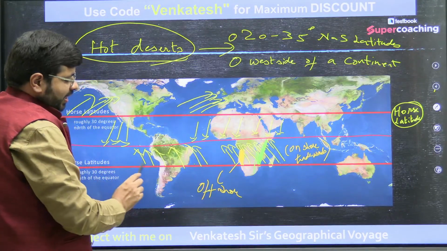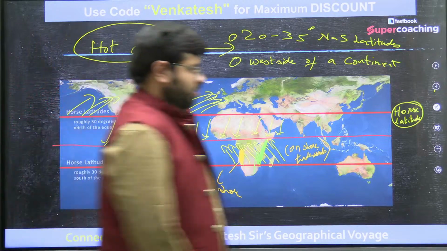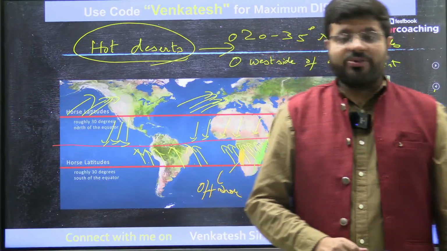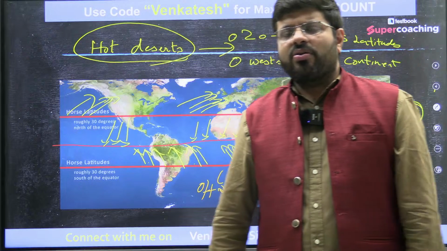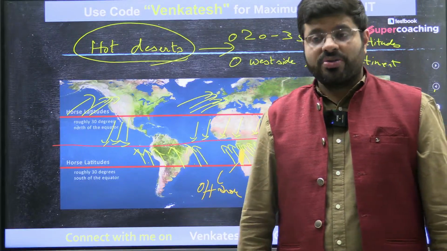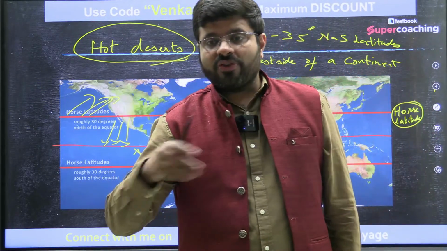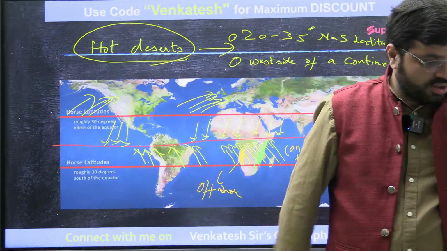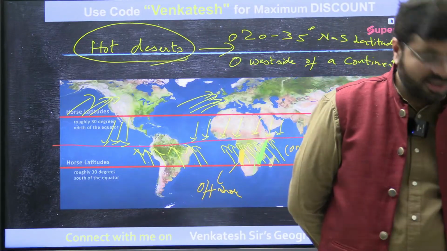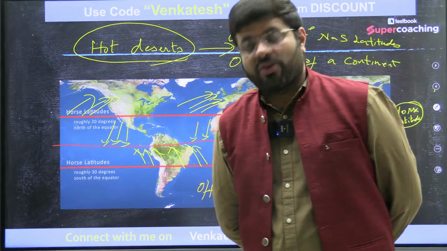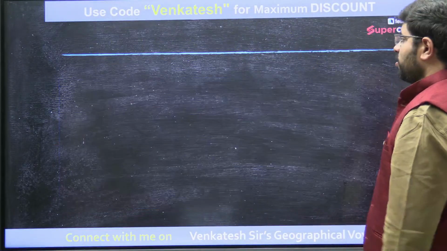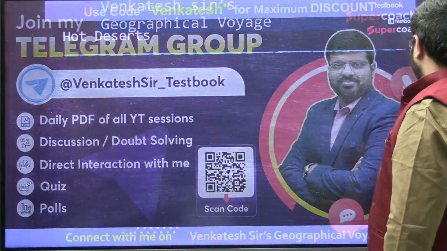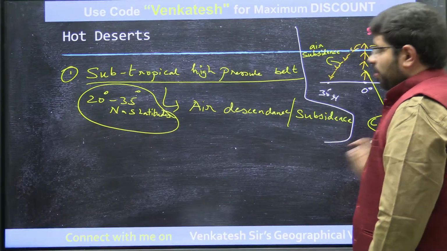On the western side, there are no oceans, no winds coming from the oceans. When winds are not coming from the oceans, do you find rainfall, all of you? Do you find moisture? Definitely not, right? So, that's the thing. What is the second aspect you need to remember?